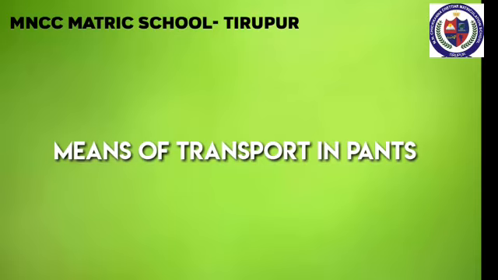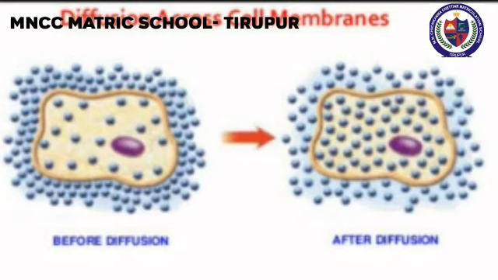The transport of materials in and out of the cells is carried out by diffusion and active transport in plants. First one, diffusion. The movement of molecules in liquids and solids from a region of higher concentration to a region of their lower concentration without the utilization of energy is called diffusion.